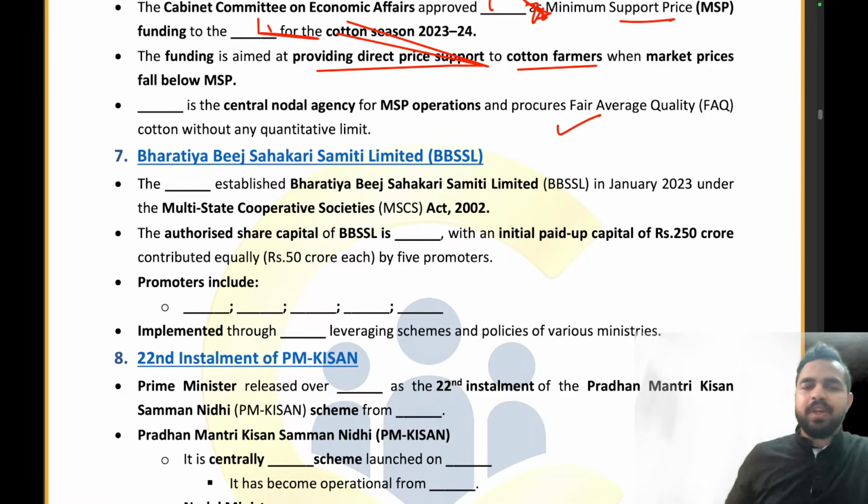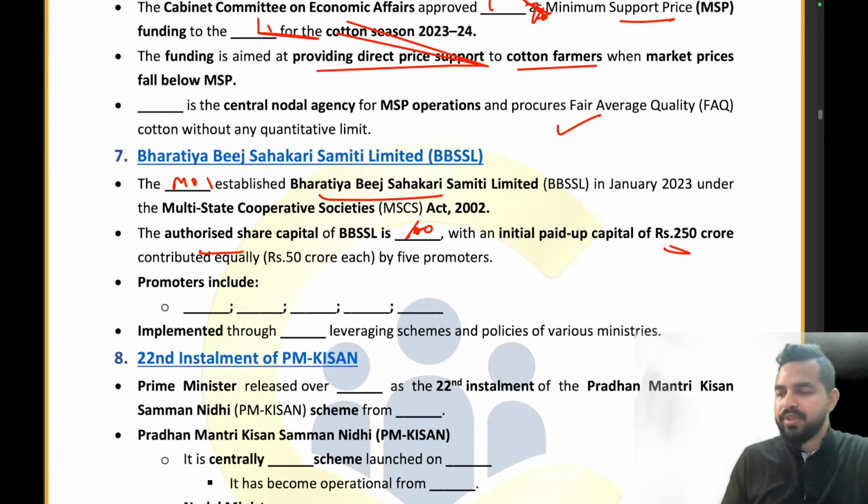First of all, please tell me what is the name of the ministry which has established Bharatiya Beej Sahakari Samiti Limited. That is the Ministry of Cooperation. Absolutely right. The authorized share capital of BBSL is 500 crores and the paid up capital of rupees 250 crores. Now which are the promoters? I told you that there are 5 promoters. What are the 5 promoters?